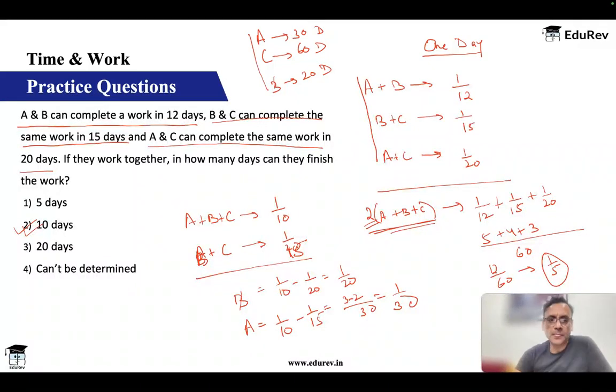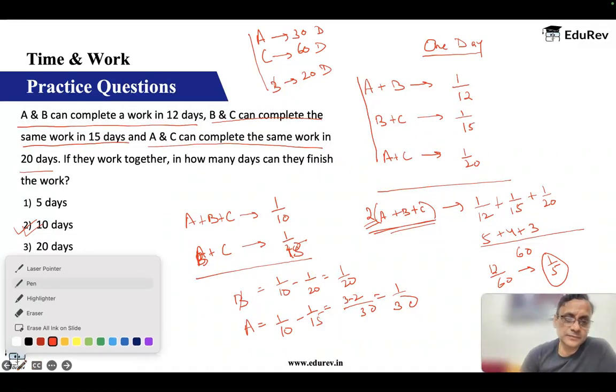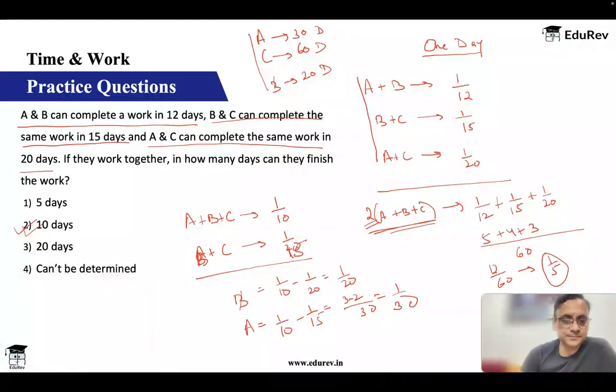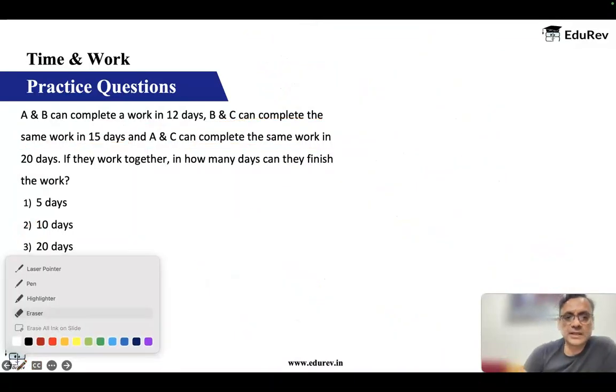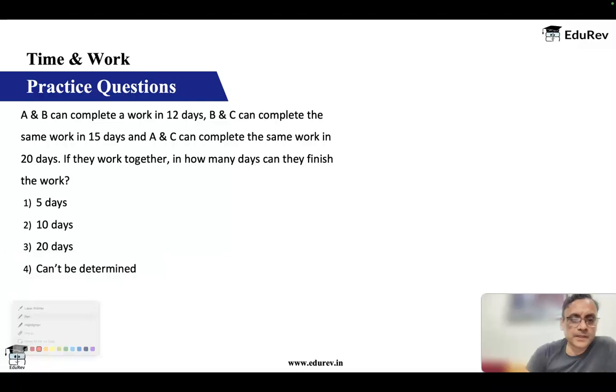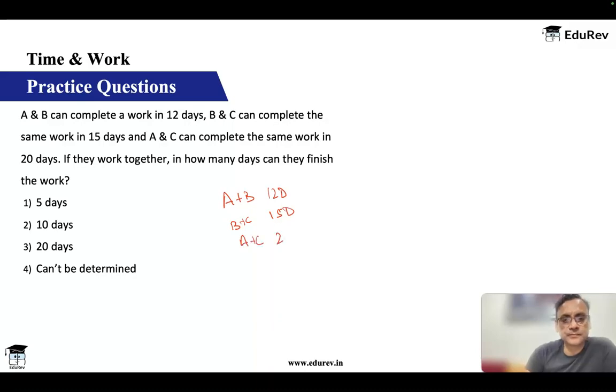Can we also solve this using the LCM method? Let's see. A plus B, 12 days, B plus C, 15 days, A plus C, 20 days. The LCM of 12, 15 and 20 is 60 days.